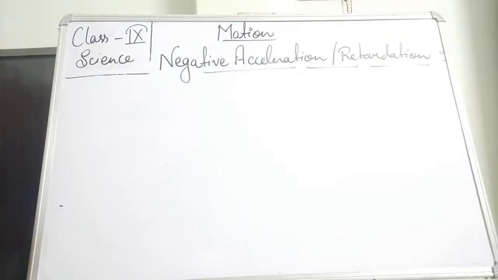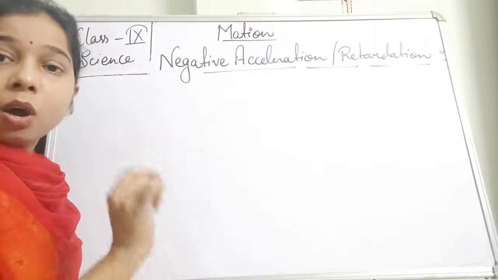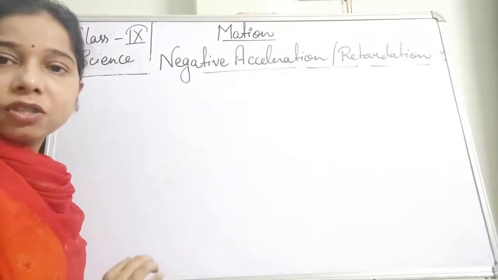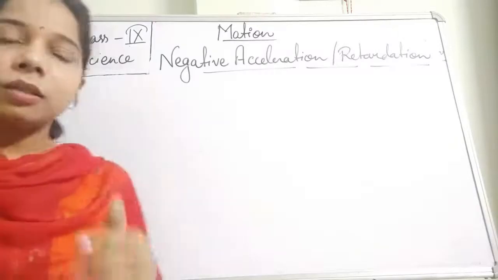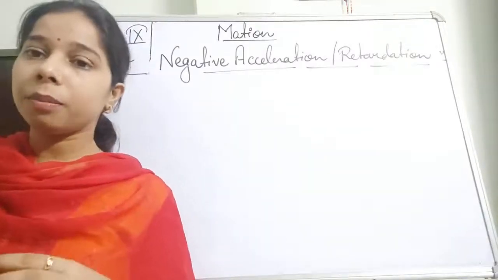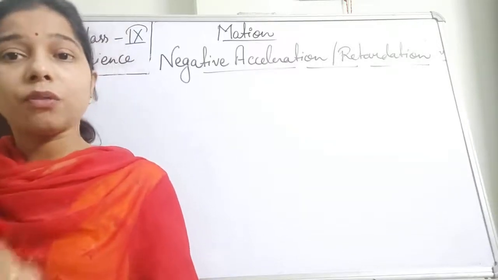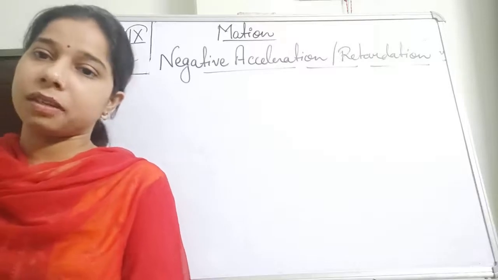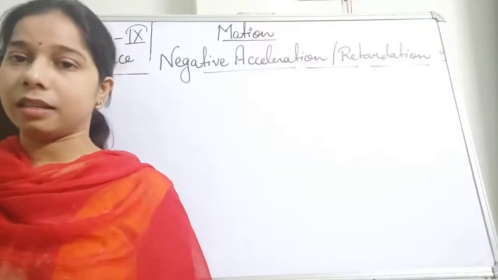So basically, there are two types of acceleration: one is the positive acceleration and another one is the negative acceleration. If the velocity keeps on increasing with respect to time, that will be the positive acceleration. But if the velocity keeps on decreasing with respect to time, that will be the negative acceleration.